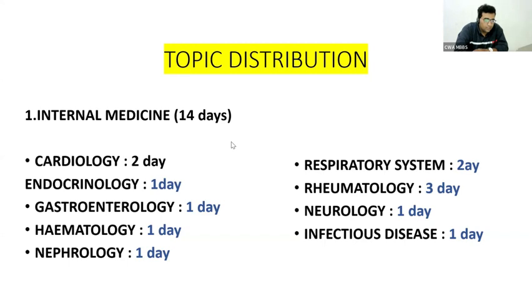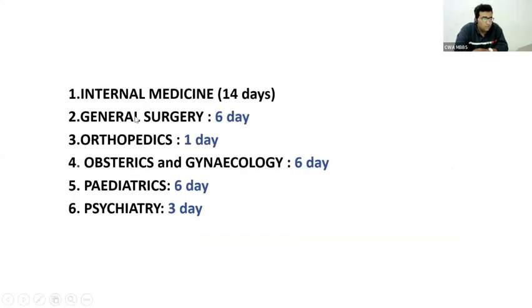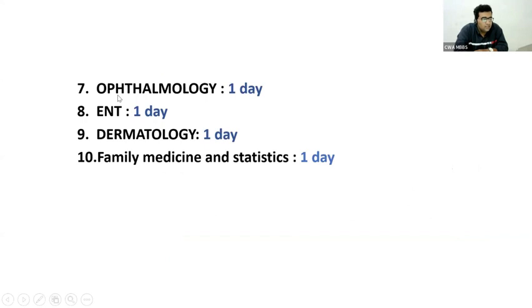Then we will move to general surgery. General surgery also has a role, including orthopedics. More than that, obstetrics and gynecology, pediatrics, and psychiatry also. And ophthalmology, ENT, dermatology, family medicine, and a little bit of statistics.